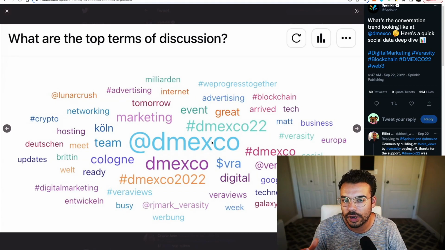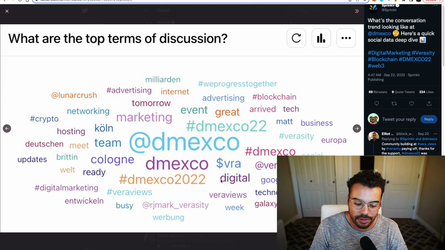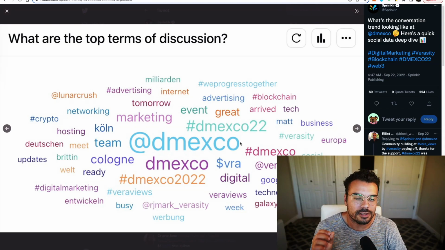This is a bunch of different companies that are held at this conference, right? So to see that VeraViews and Verasity are pretty much one of the only companies individually named in these word clouds, individually named in the engagement on social, means that the networking event and presence that they presented at this conference in Cologne was top notch, and people remember it and people see the value in what they are pitching. So definitely wanted to point that out.